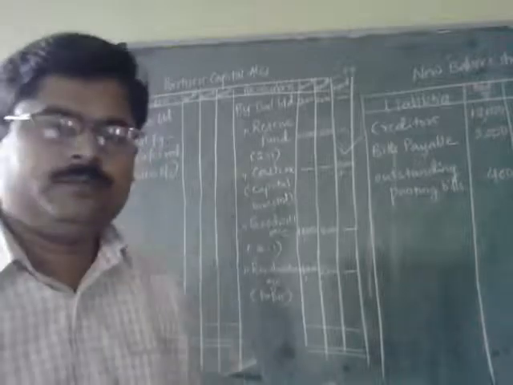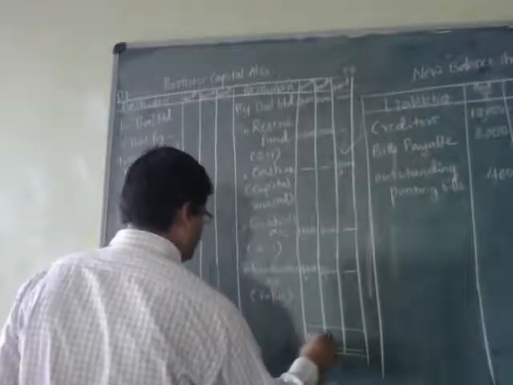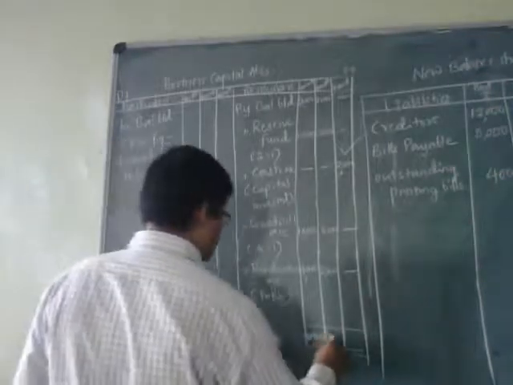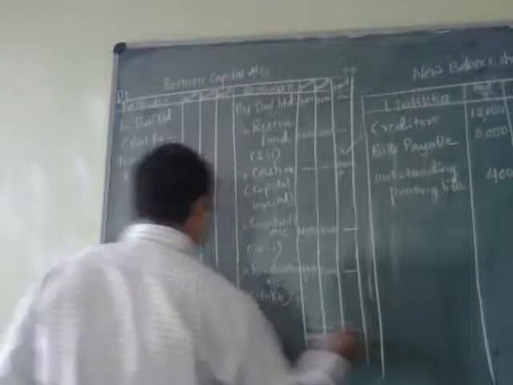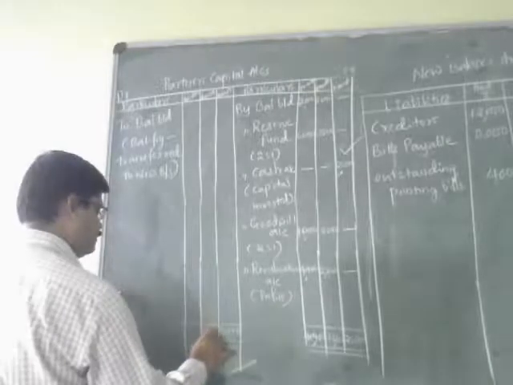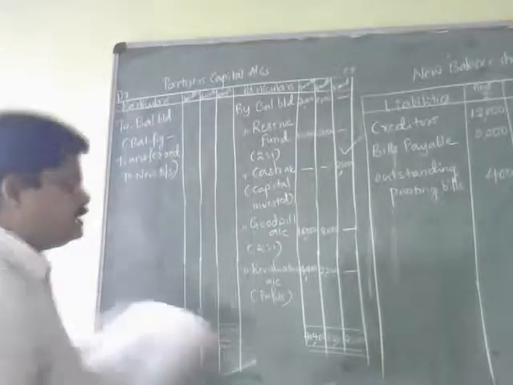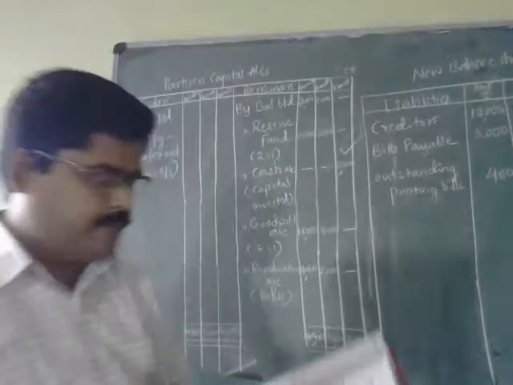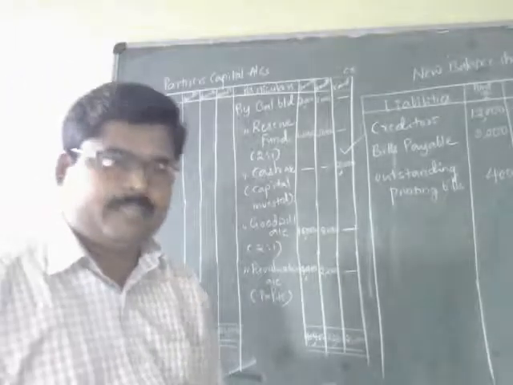Credit side is more. $46,400, $33,200 as well as $25,000 at the credit side. The same balances I am going to show at the debit side only. That is the balancing figure.